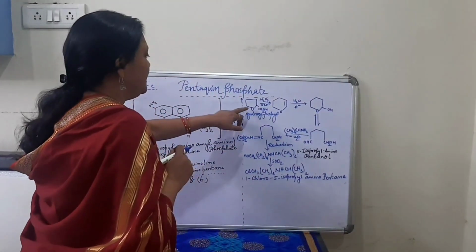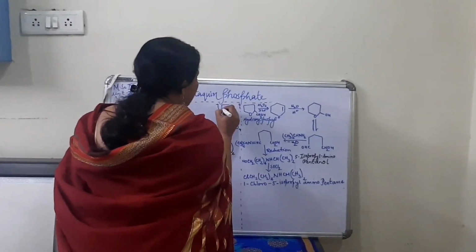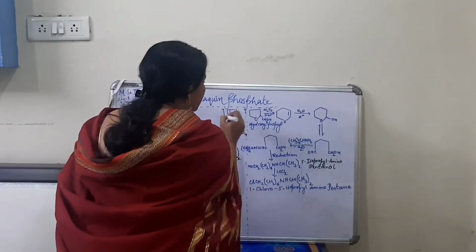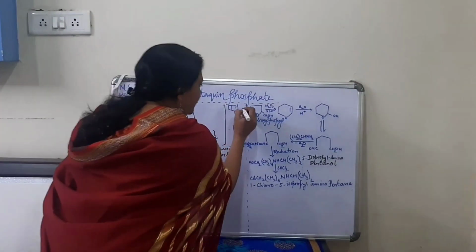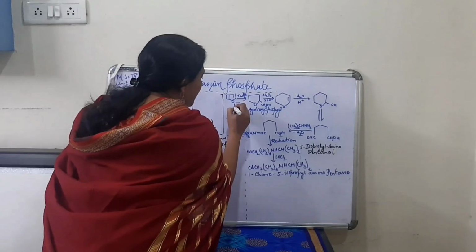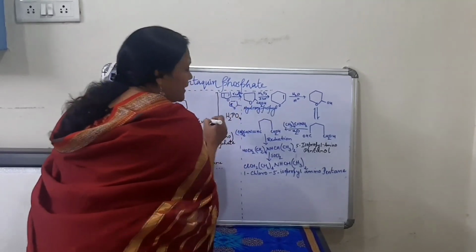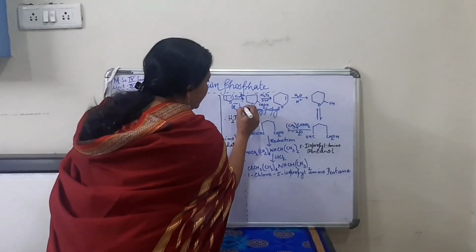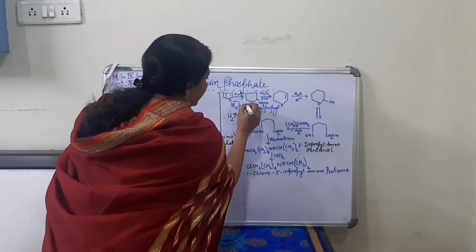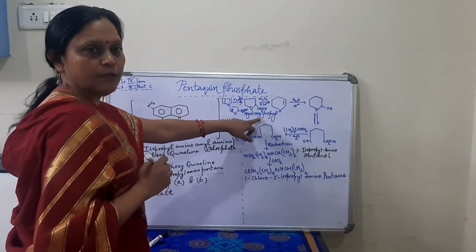That means, in fact, this comes from furan. This is the structure of furan. If we do the reduction of furan, then it becomes tetrahydrofuran. To this tetrahydrofuran, we attach a hydroxy group, a methyl hydroxy group. Okay, so this is hydroxy methyl tetrahydrofuran.